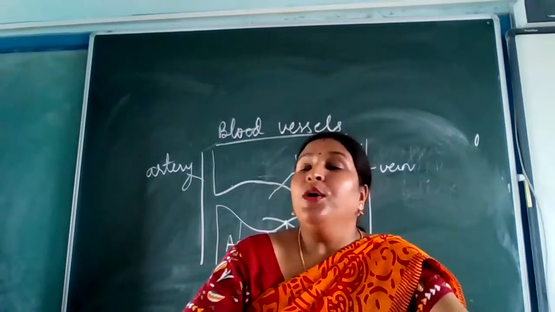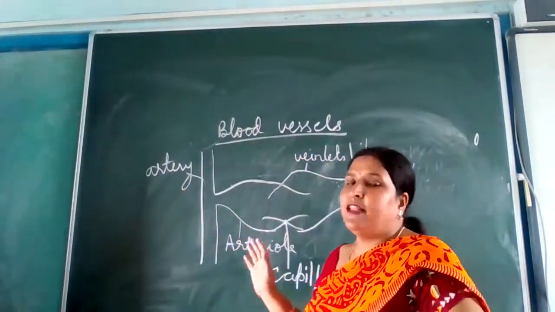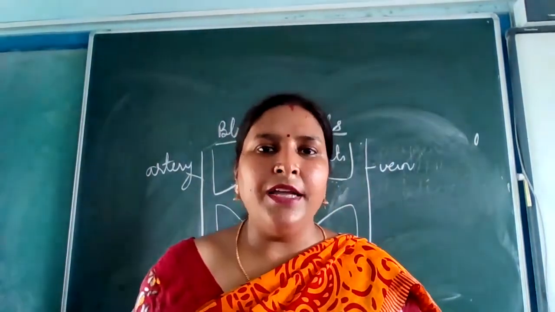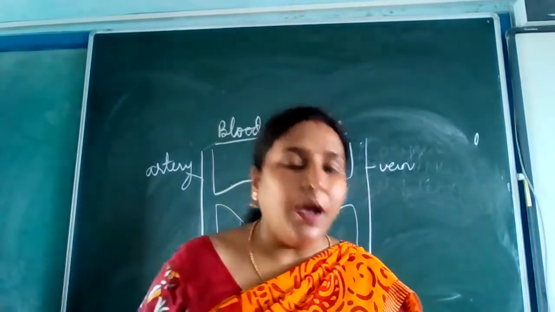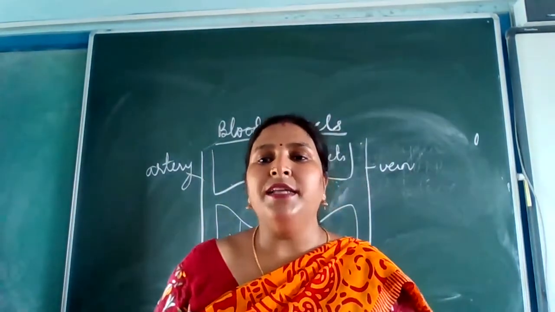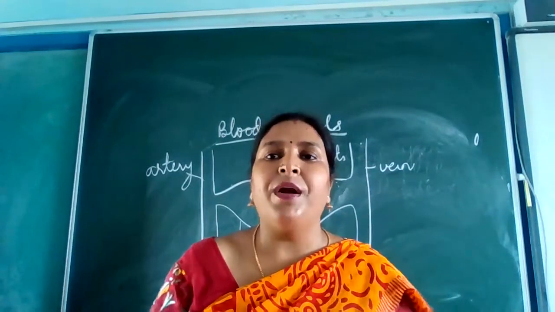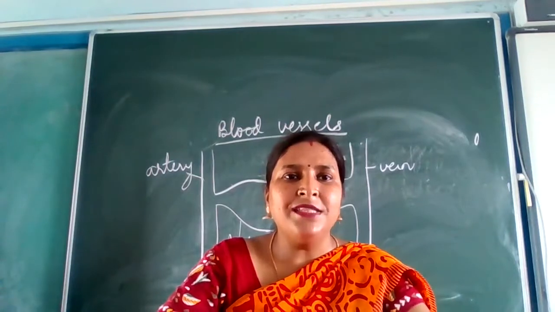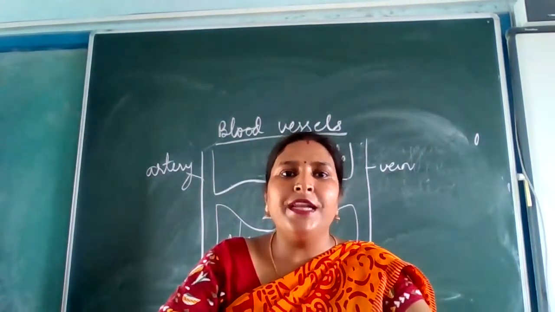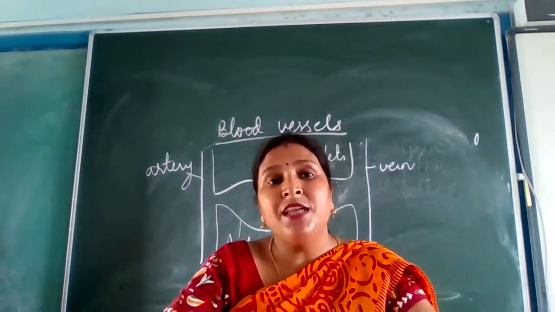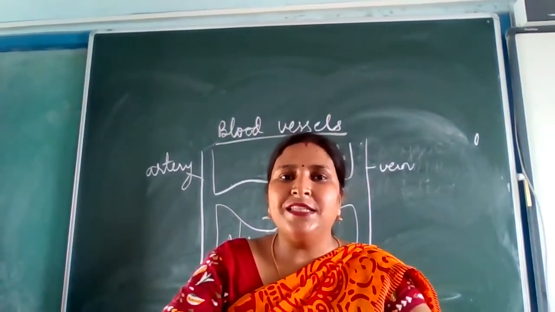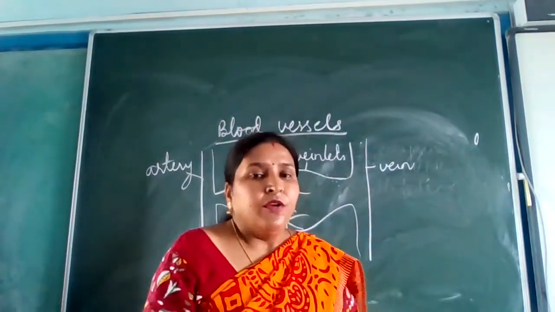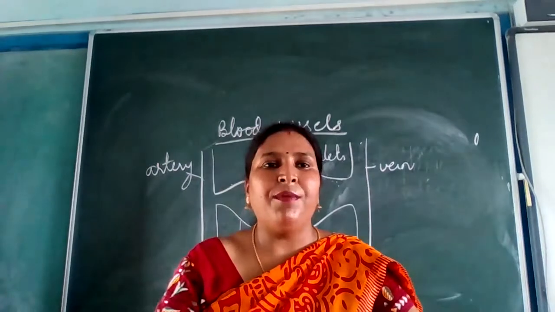Okay, fine. So these are the three main blood vessels in a human body: arteries, veins, and then comes the capillaries. And now you can understand where is the exchange of material taking place. Is it in the arteries? No. Is it in the vein? No. It is always in the capillaries where exchange of material, that is gases, as well as the nutrient is taking place. Fine. So is this much clear to everybody?